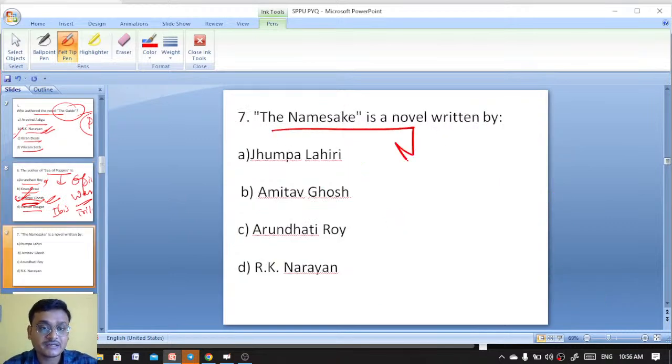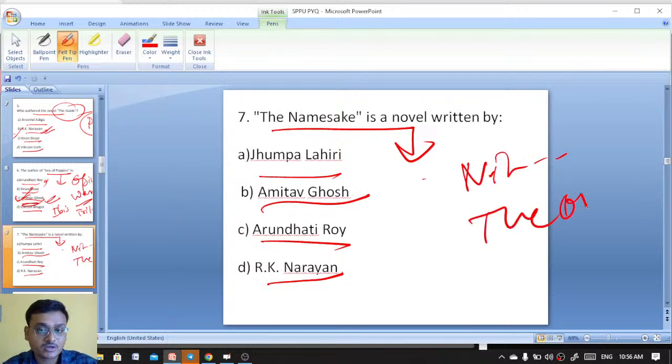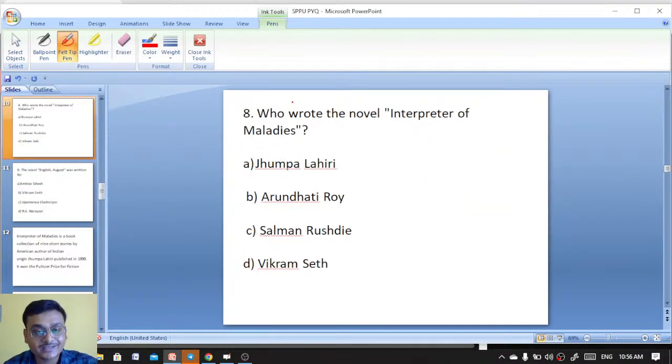The Namesake is a novel written by Jhumpa Lahiri, Arundhati Roy, R.K. Narayan. The Namesake is heavily influenced by Nikolai Gogol's The Overcoat. Jhumpa Lahiri has written The Namesake. The Overcoat had influenced Jhumpa Lahiri to write The Namesake.